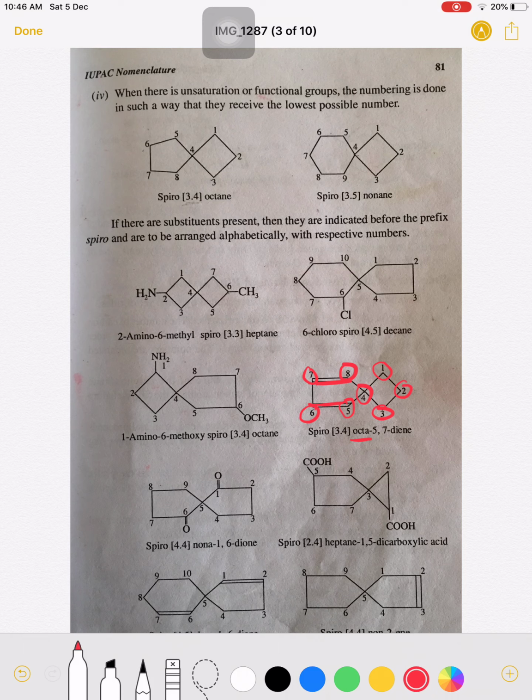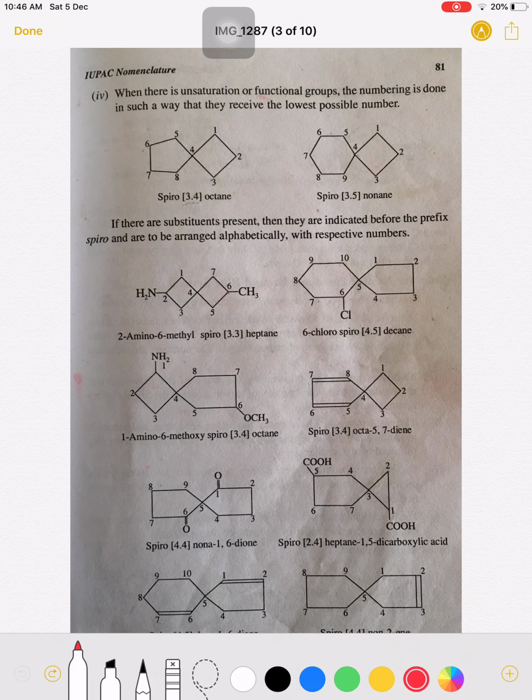Therefore it is an octane, but 2 double bonds are there and the numbers of the double bonds start at 5th and 7th. Therefore the name is octa-5,7-diene, and this molecule is a spiro compound with 3 carbon atoms on the right and 4 carbon atoms on the left. Therefore this compound is spiro[3.4]octa-5,7-diene.